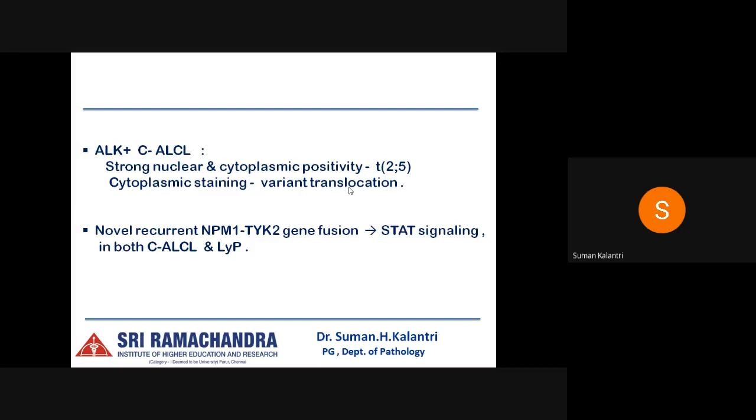Unlike systemic ALCL, cutaneous ALCL usually does not carry translocations involving ALK and does not express ALK. So if there is an expression of ALK, it could suggest a secondary cutaneous involvement of an ALK positive systemic ALCL. But there have also been certain unusual cases of ALK positive cutaneous ALCLs. When they show strong nuclear and cytoplasmic positivity, they are associated with the 2;5 chromosomal translocation. And when cases express only cytoplasmic ALK, this could be an indication of a variant translocation.